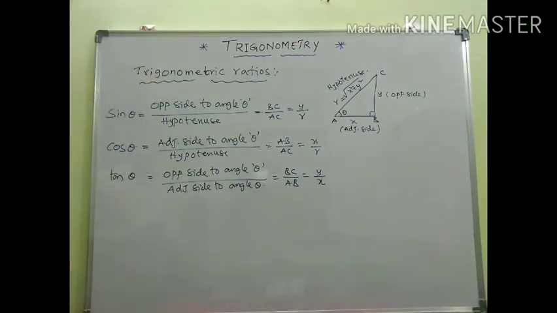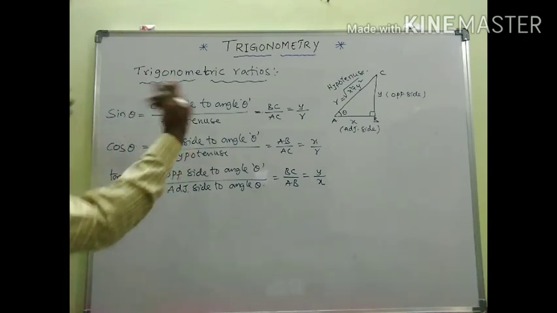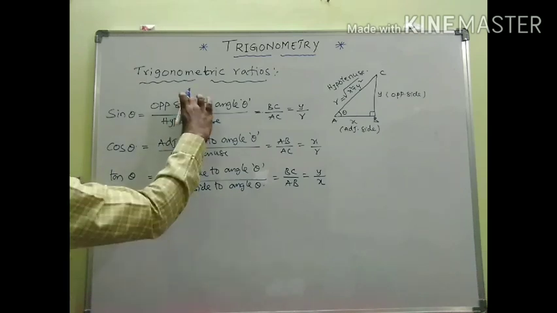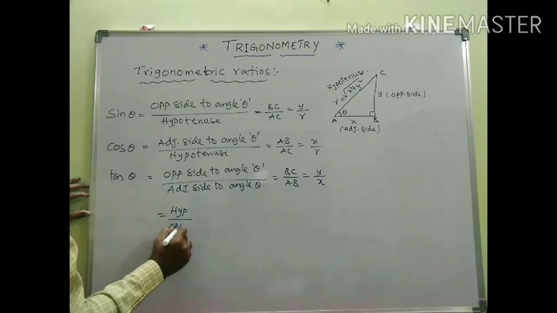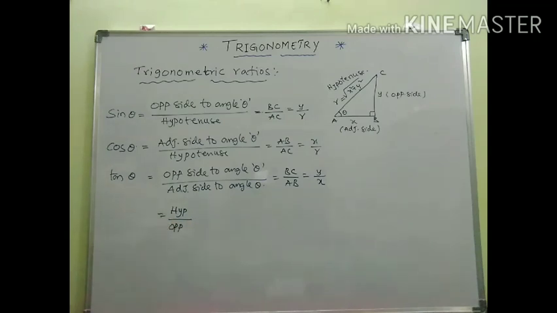So basically, these are the three standard trigonometric ratios. Opposite side by hypotenuse is known as sin theta. Adjacent side by hypotenuse is known as cos theta. And the ratio between opposite side and adjacent side is tan theta. Now the reciprocal of the first ratio is hypotenuse by opposite side.